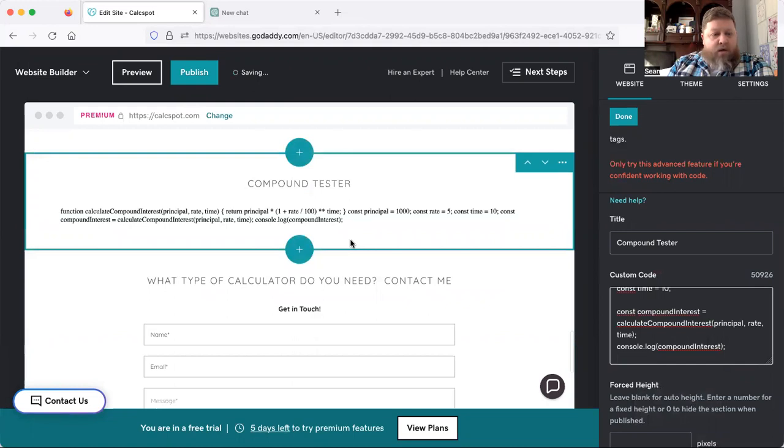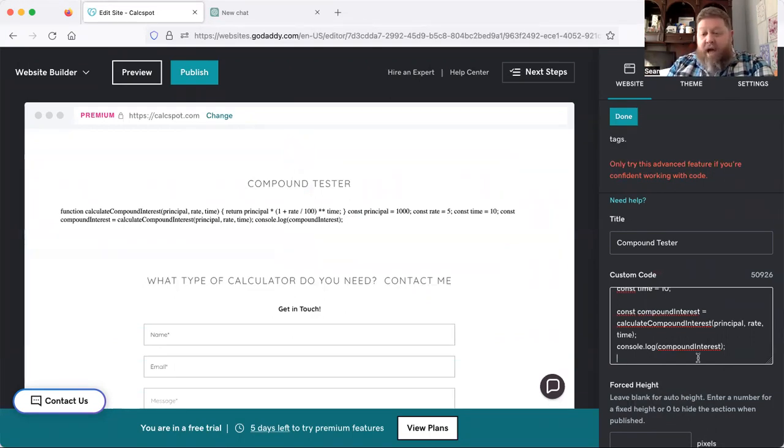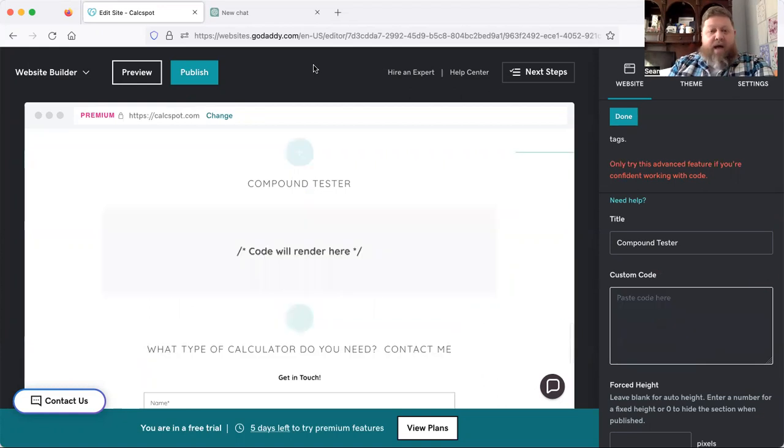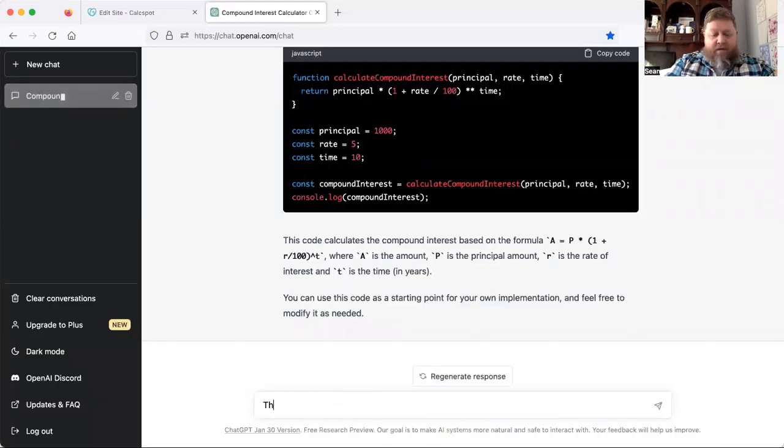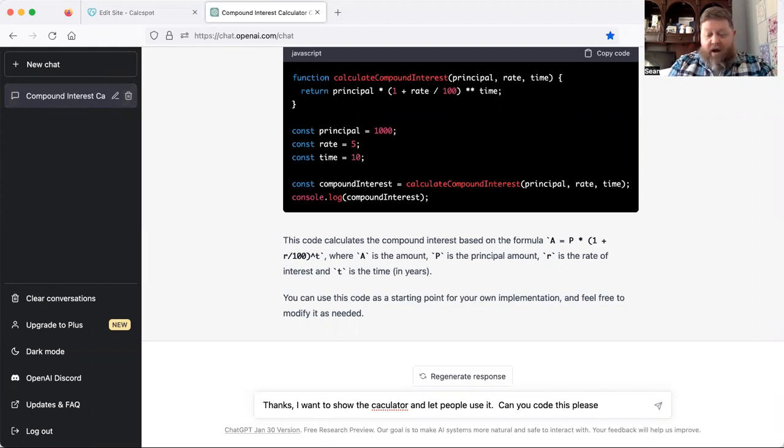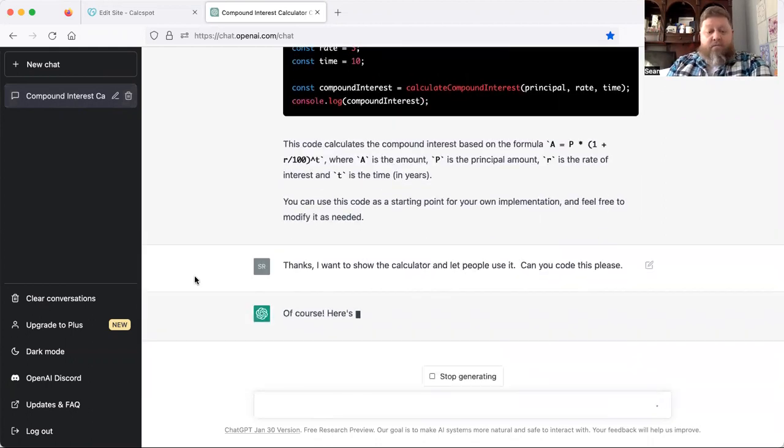And you say, oh, shoot, that doesn't look right. Correct. Because my first attempt here was that I thought it understood I wanted to show a compound interest calculator, but what it's actually showing is the math behind it. So, okay, that's not going to work. Let me get rid of that and go back. I'm going to say, thanks, I want to show the calculator and let people use it. Can you code this, please? I don't know why I'm being polite, but it's just the way I am. So let's try that again.